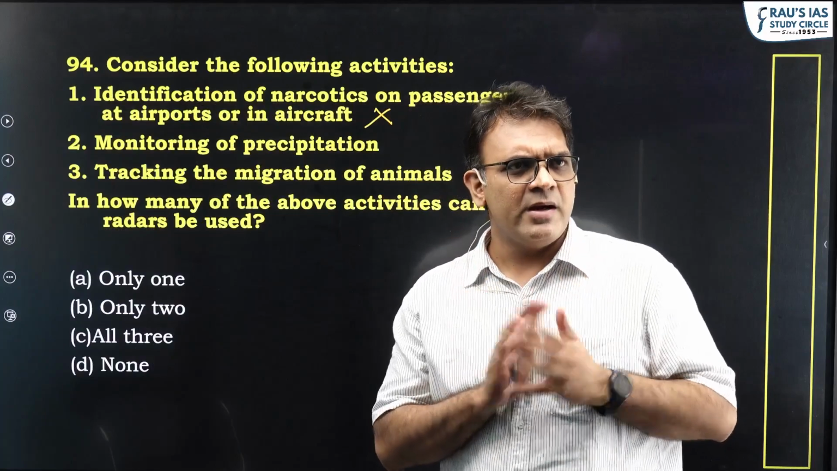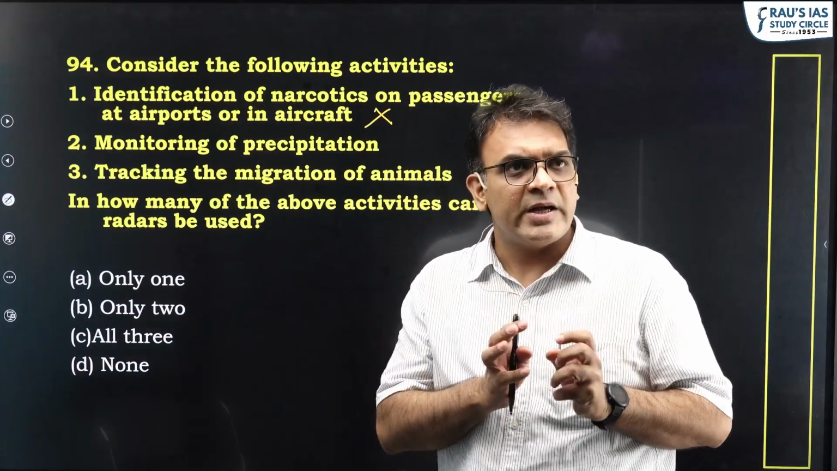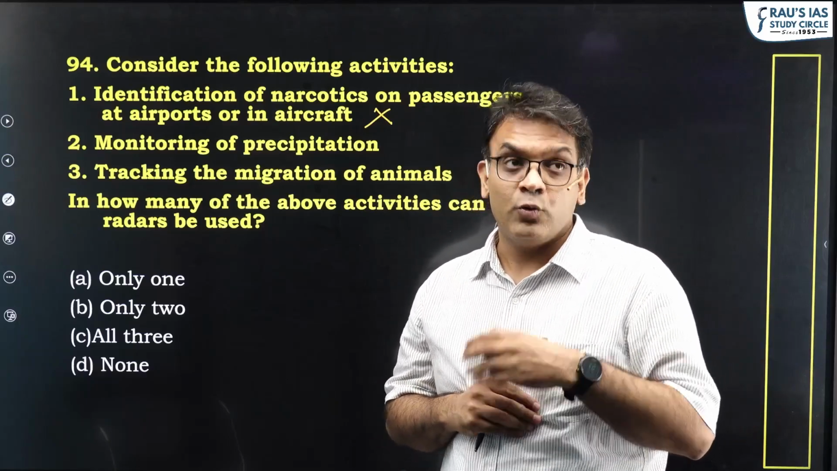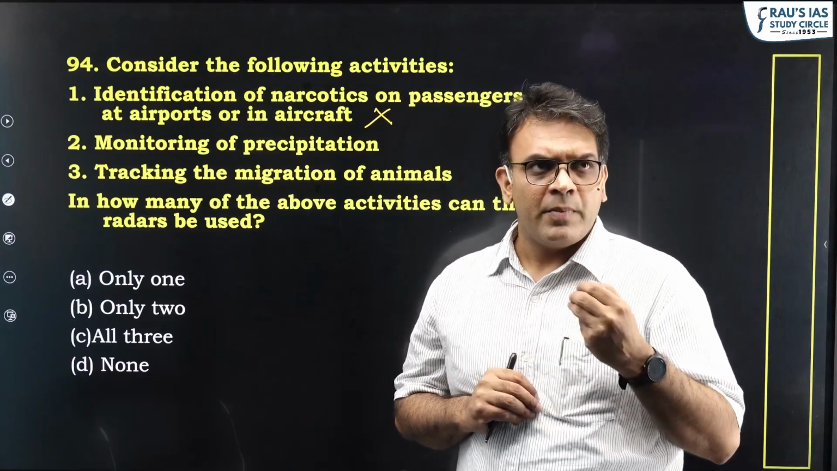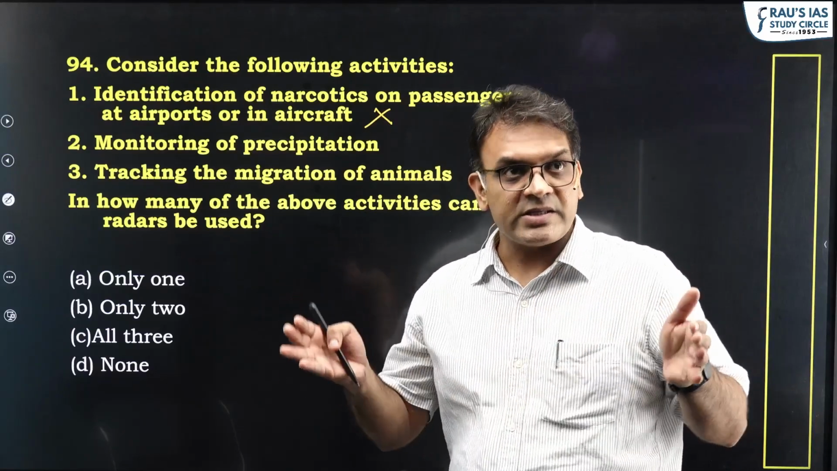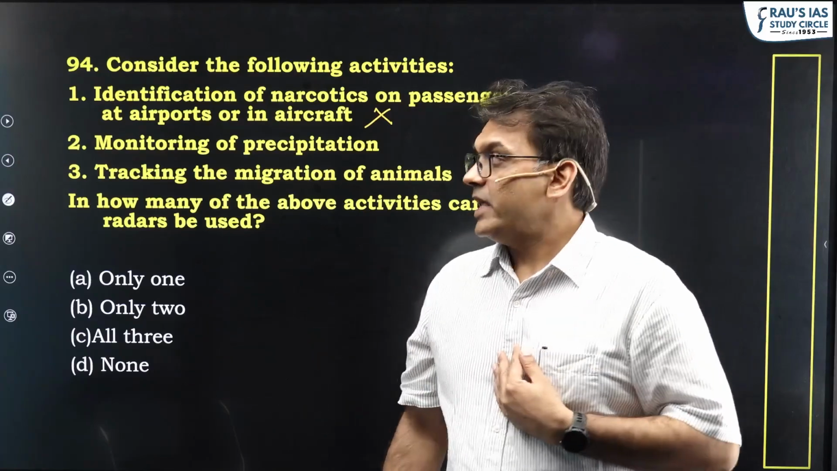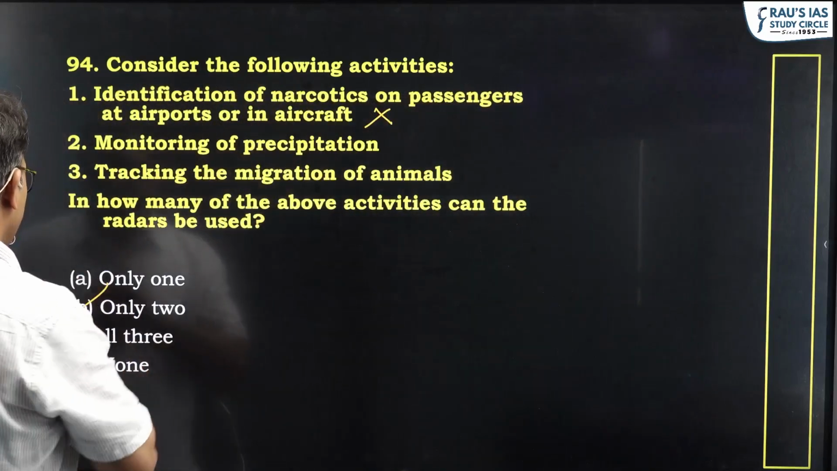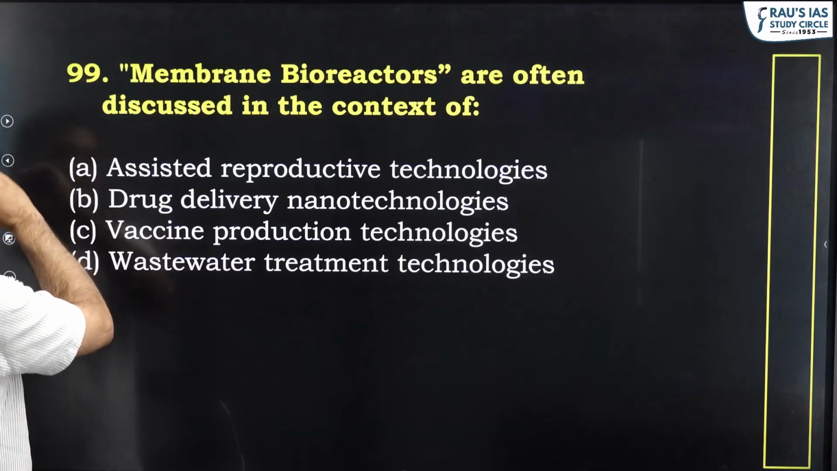But please understand, it is all about the interaction of light with the particles, and one of the most important factors, although there are many other factors in the ways in which the light interacts with these particles, but one very important factor is the size of the particle and the size of the wave. If they are comparable, they interact very strongly. Okay, so fairly easy question if you understood the basic principle of remote sensing.